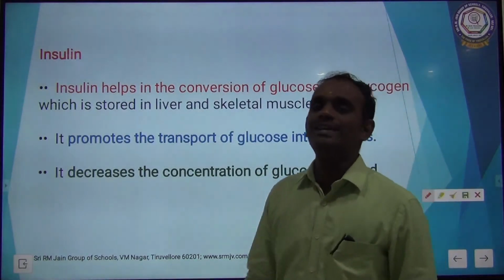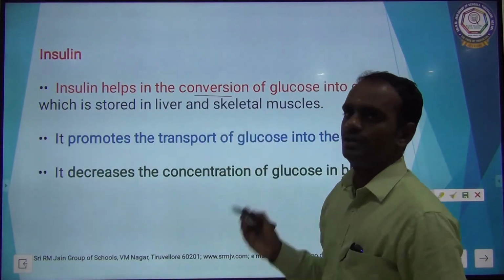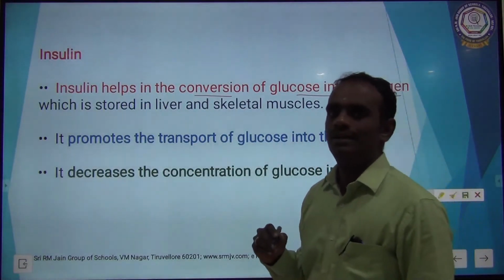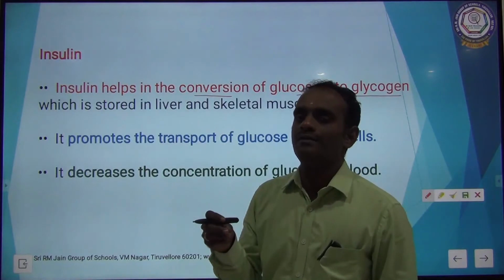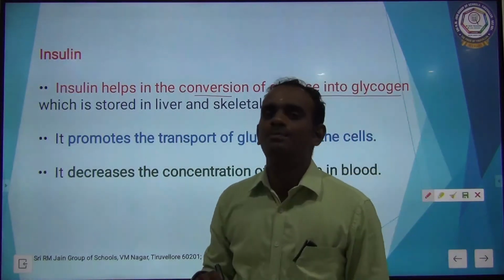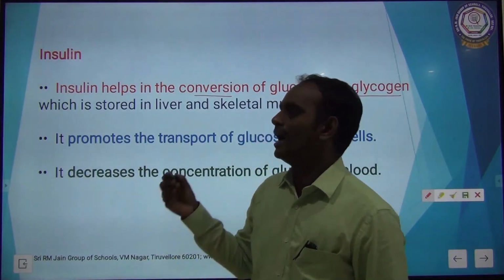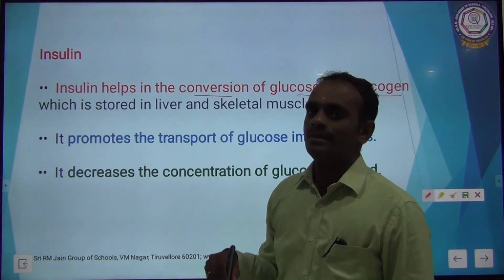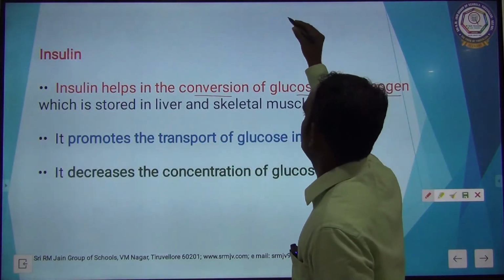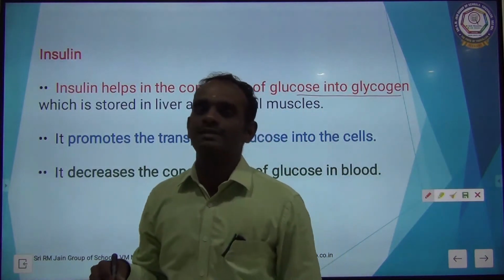The first one is insulin. Insulin helps in the conversion of glucose into glycogen. Okay. Morning you are having breakfast. At sharp 1 o'clock you feel hungry to eat afternoon lunch. The breakfast we had in the morning contains all the essential nutrients, and carbohydrate is also one of the essential nutrients.